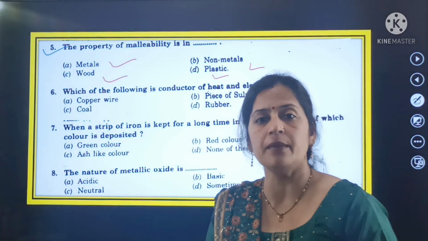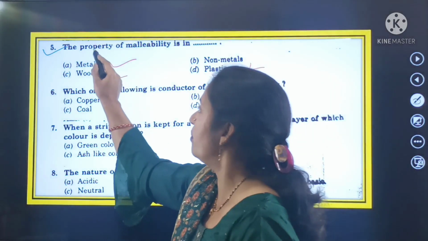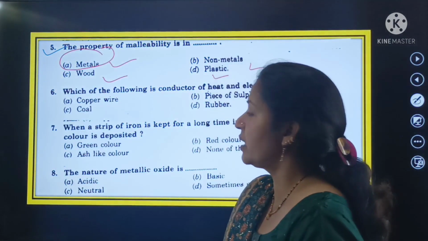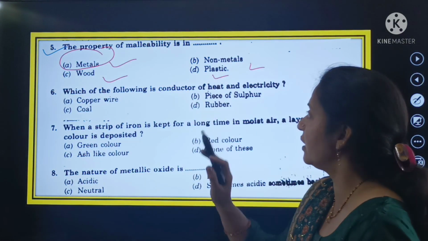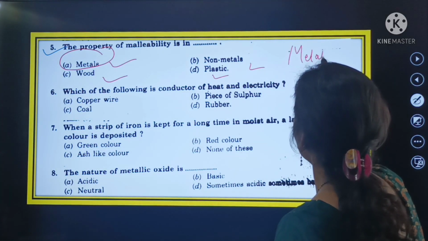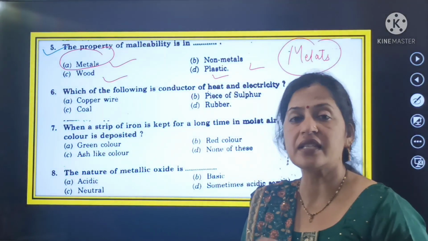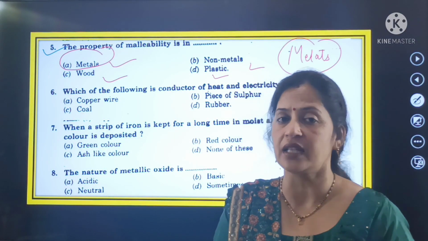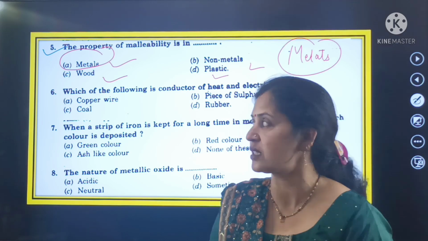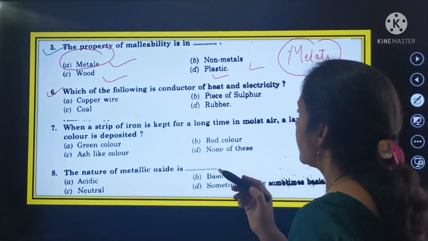So the property of malleability and ductility is only in the case of metals, not in non-metals, not in wood, and not in plastic. That property is only found in metals. So this is the property related to metals, and the property is malleability and ductility. Now shift to question number 6.